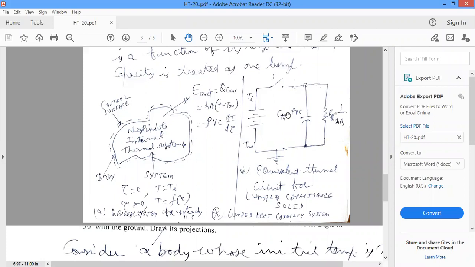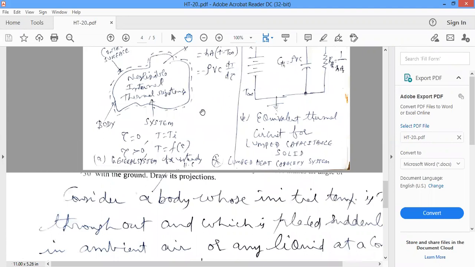How do you calculate thermal capacitance? By using the formula C equals rho V c, where rho is the density of the solid, V is the volume of the solid, and c is the specific heat. R_TH, thermal resistance: here there is only one resistance, that is convective resistance, 1 by h A_s. h is the convective heat transfer coefficient. A_s is the surface area. So that's about lumped parameter analysis. Very, very important.